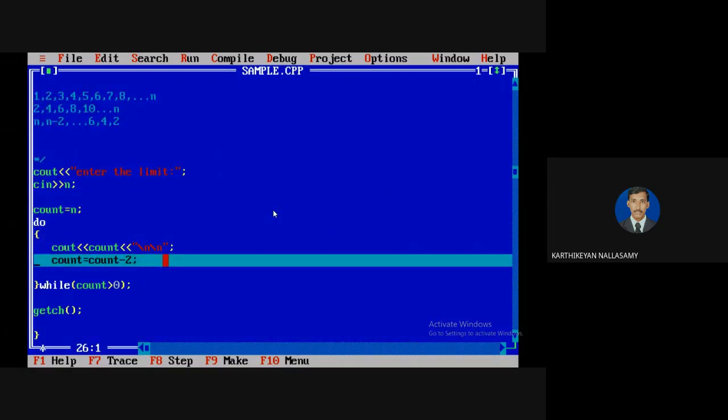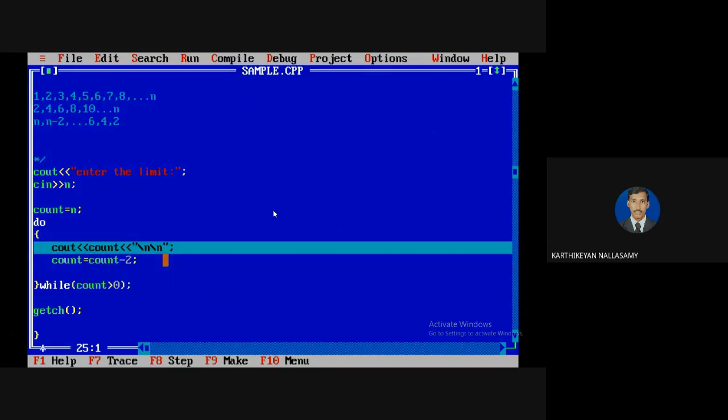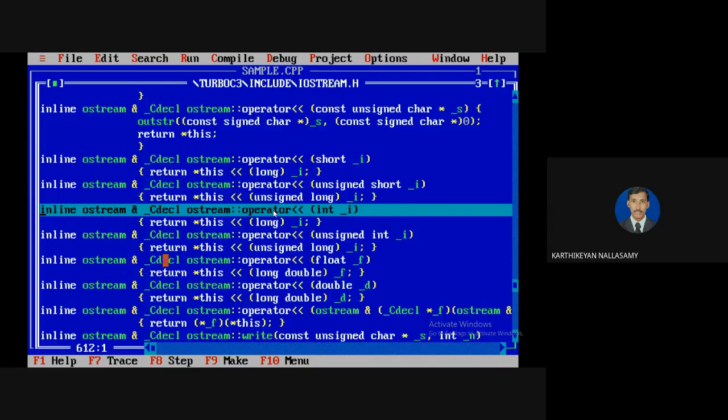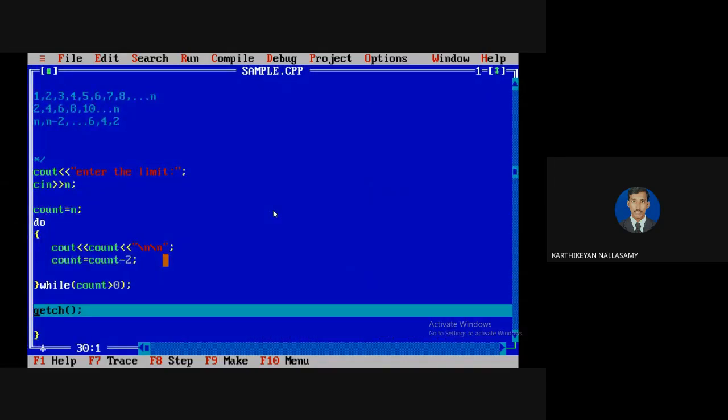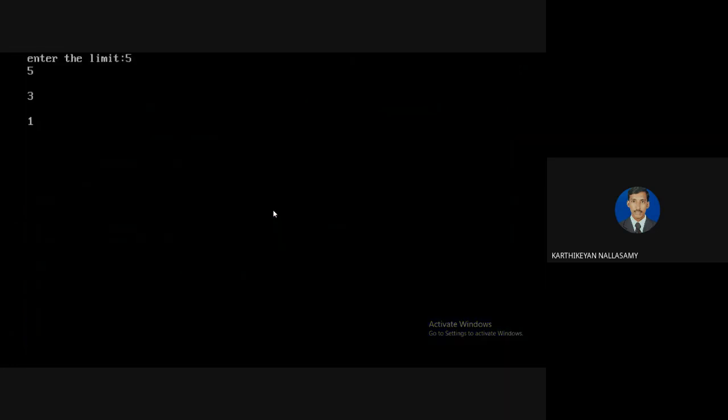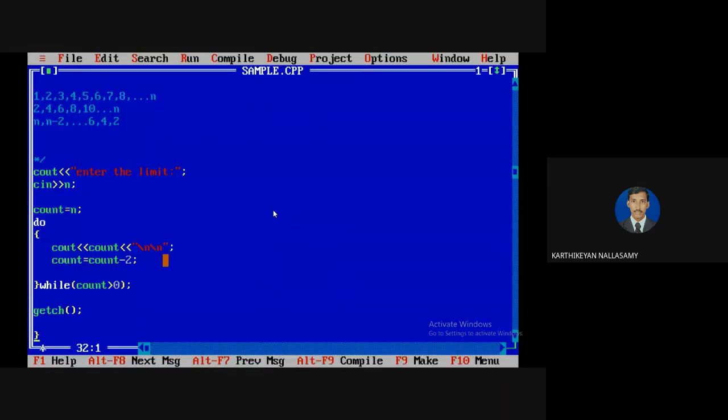So it printed 3. Then count equal to count - 2, so 3 - 2 is 1. Now count is 1, so the condition is true. So it will print 1. Then 1 - 2, so the answer is -1. So the condition is false, and automatically it goes to the next line after the do while statement. Clear?